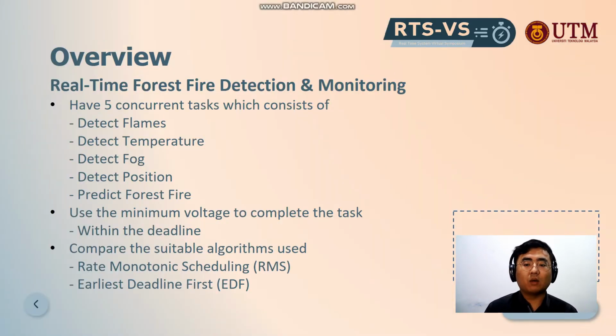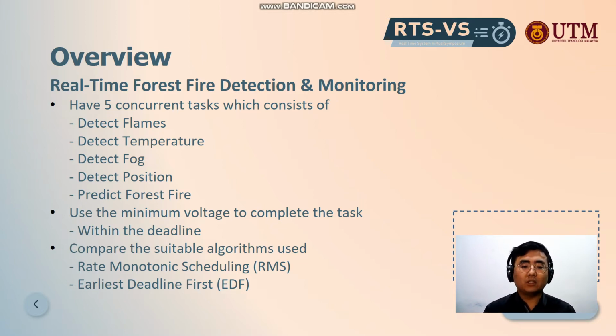So next, what is our project? Our project is called real-time forest fire detection and monitoring. We have 5 concurrent tasks: detect flames, detect temperature, detect fog, detect position, and predict forest fire. We hope to use the minimum voltage to complete the tasks within the deadline.